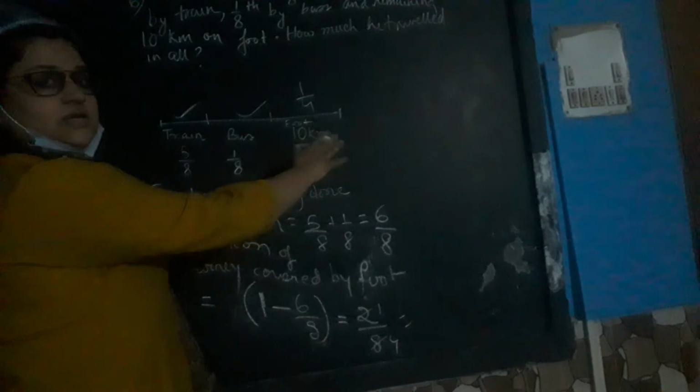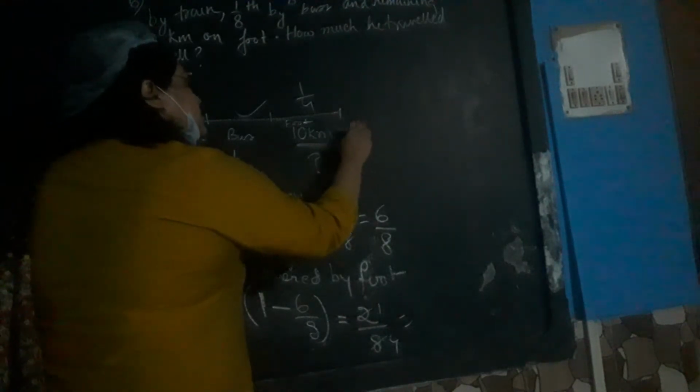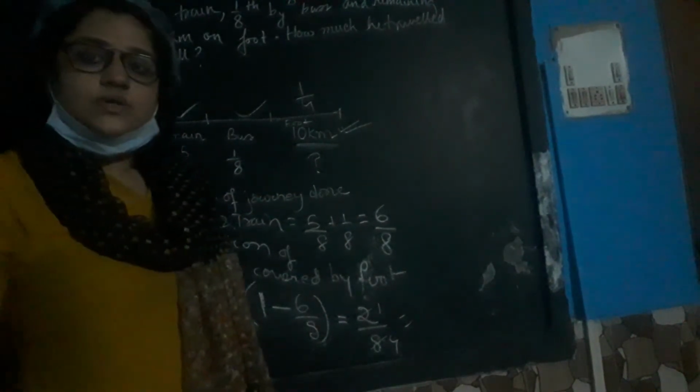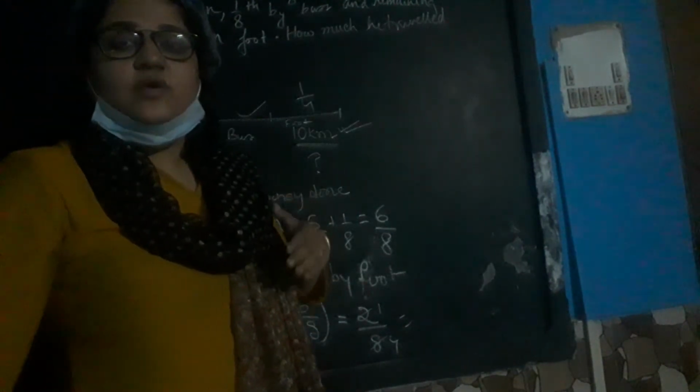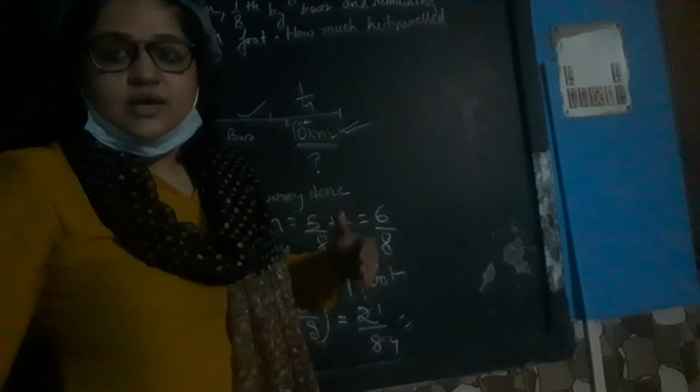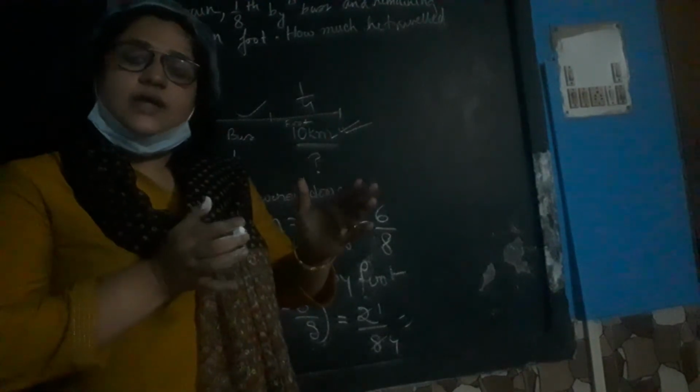Once you know the fraction, then what do we have to do? We know the part of journey which the man has covered on foot. At the same time, we also know the distance which he has covered on foot. So both have to be equal. If I say I have eaten one half of the cake, and half of the cake measures 10 pounds, that means half of the cake equals 10 pounds.